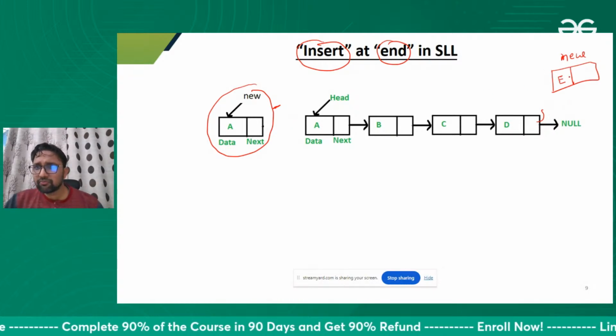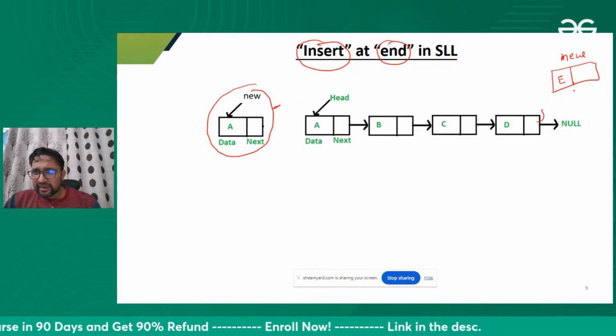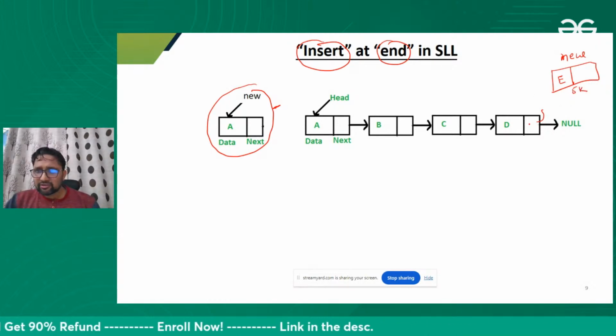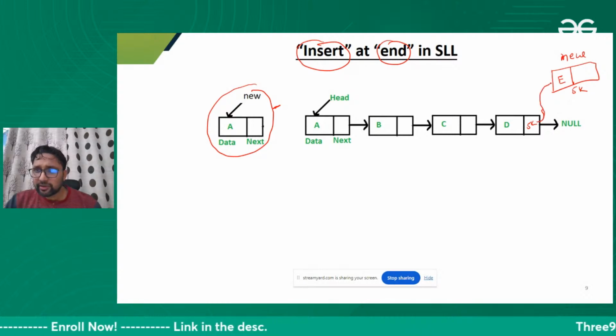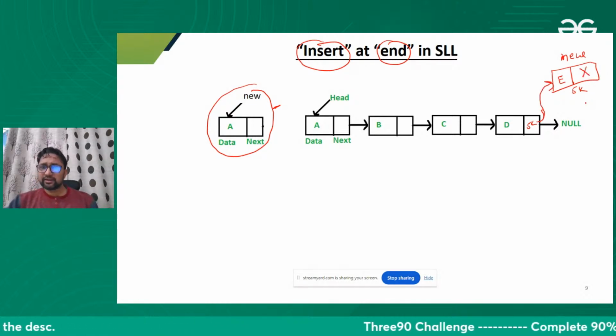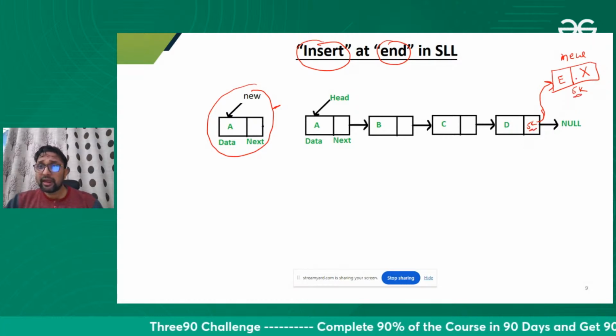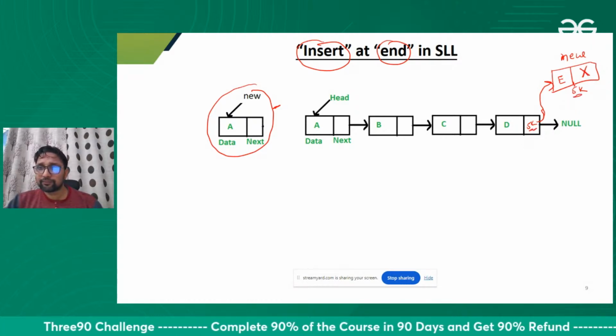So how to insert at the end? First of all, whatever is the address here, let's suppose 5k, I will store 5k here. This will be linked with this node, and I will store null over here. That's it. This is what I need to do. I need to store 5k here, and I need to store null over here.